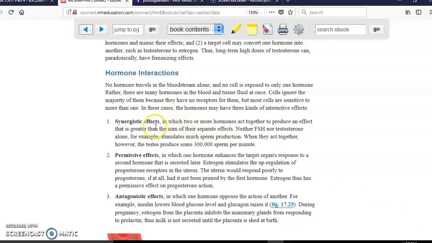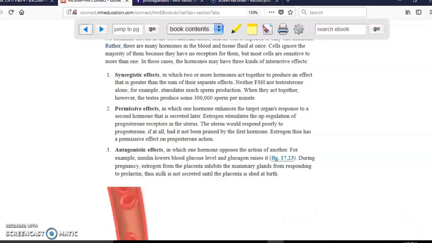That means that both hormones are going to work together in order to get an effect. For example, FSH and testosterone work together in order to produce spermatozoids. Permissive effect: one works first and then the other one, such as, for example, in the case of estrogen and progesterone. Estrogen works in the first 15 days of the menstrual period, and then after that, progesterone takes over and works on the last 15 days of the menstrual period.